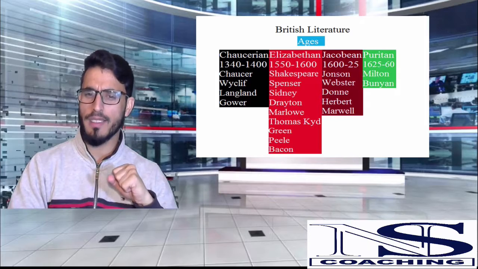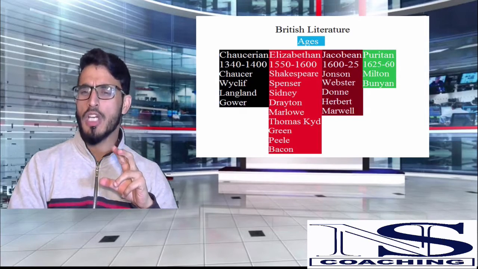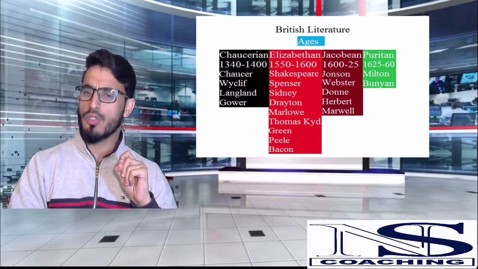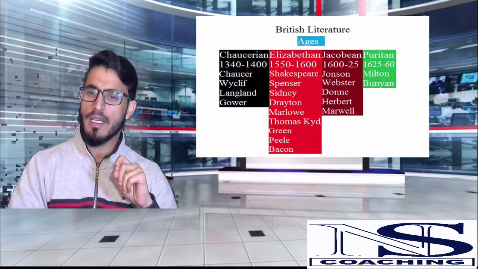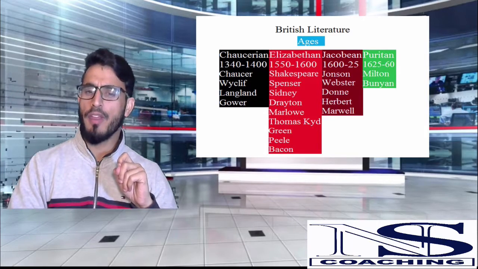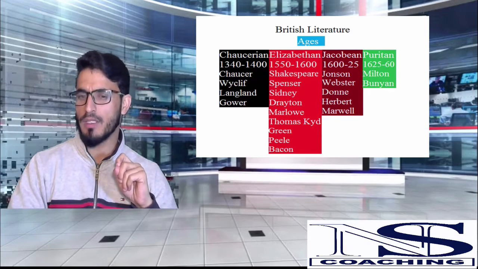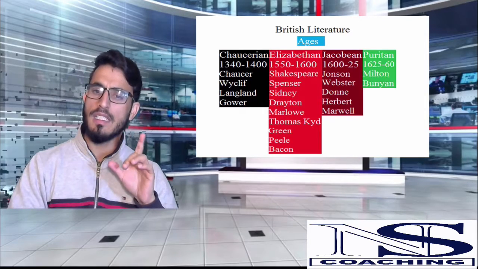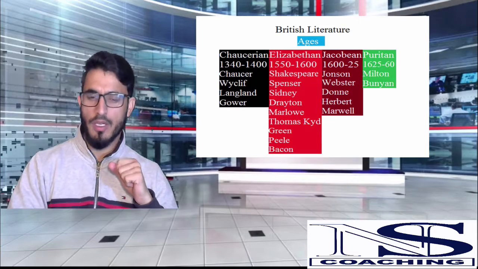So I would suggest to students preparing for UGC NET that from the Puritan age they have to study in detail Paradise Lost and Areopagitica, and from John Bunyan they must be aware of Pilgrim's Progress. They should deal in detail with Pilgrim's Progress, and these two writers would be sufficient for the Puritan age.